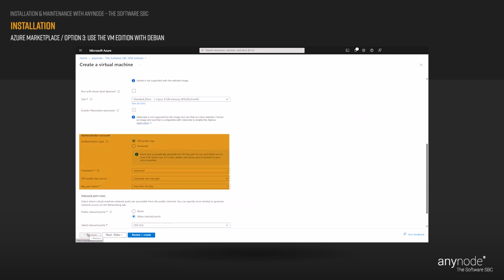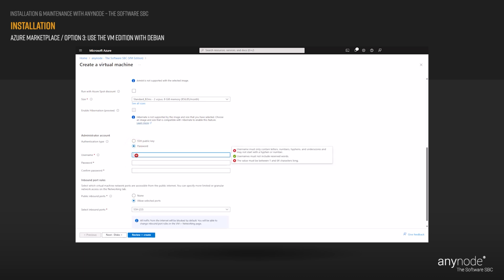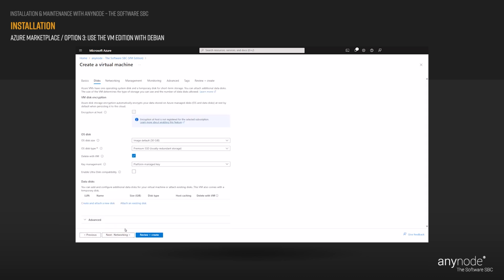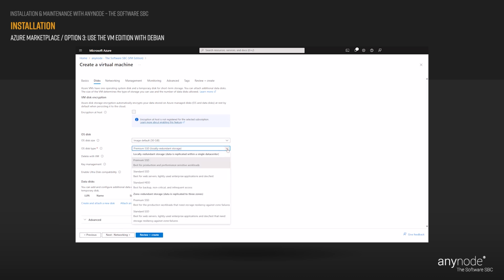Choose whether the administrator account will use a username and password, or SSH keys for authentication. In the interests of simplification, we select password authentication as the authentication type. With these user credentials, you can later access the VM. Click on Next, Disks. You can choose between Azure managed disk types to support your workload or scenario. With a session border controller, there is normally no intensive drive access. The standard type is suitable for most deployments.